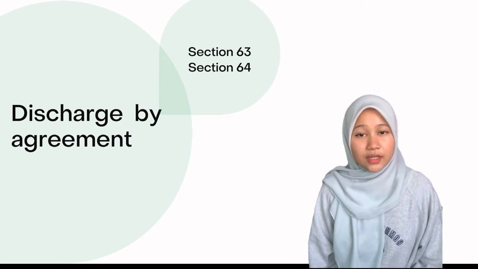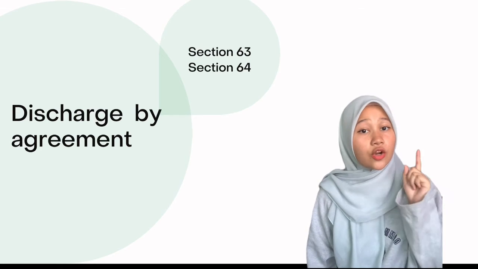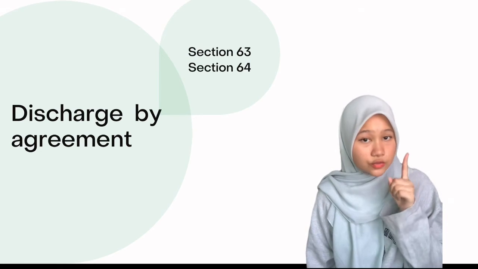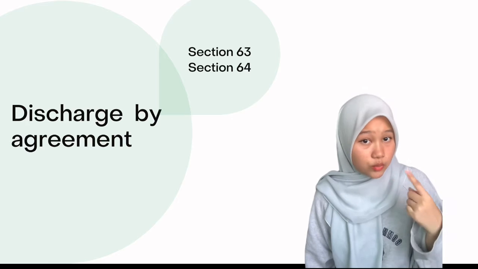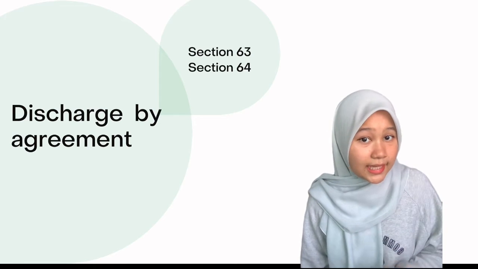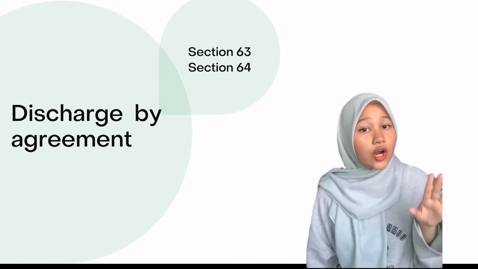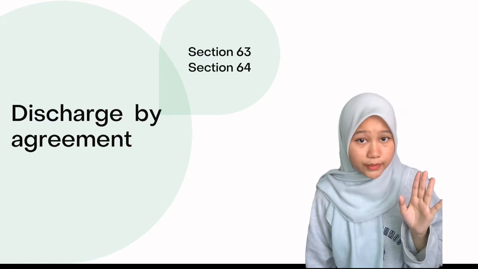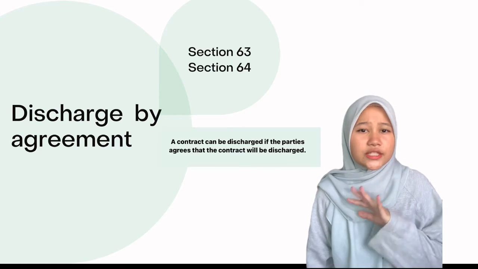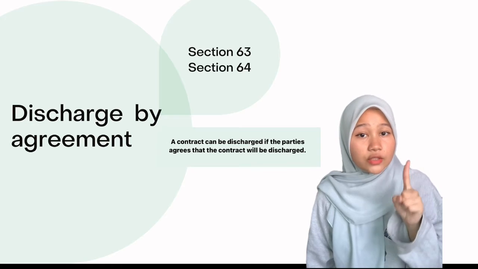Discharge by agreement. If all parties to a contract mutually agree to replace the contract with a new one, or annul, or remit or alter it, then it leads to a discharge of the original contract due to mutual agreement. A contract can be discharged if the parties agree that the contract will be discharged.